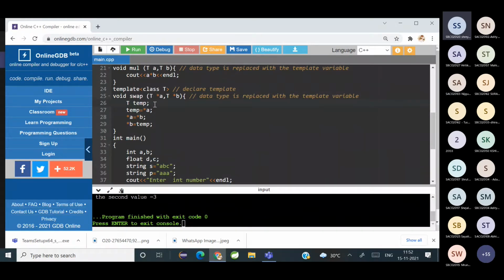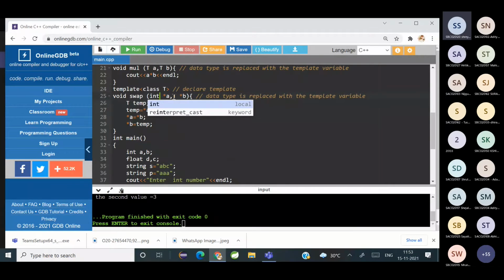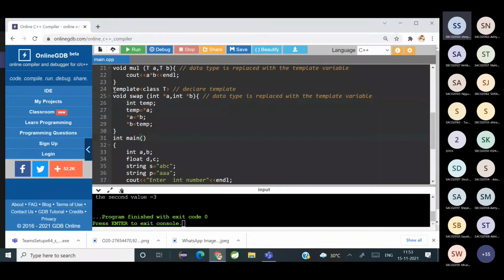So see, I would recommend you first write using the data type, ऐसे पहले data type लिखो, by writing the code. Understood? Like this.